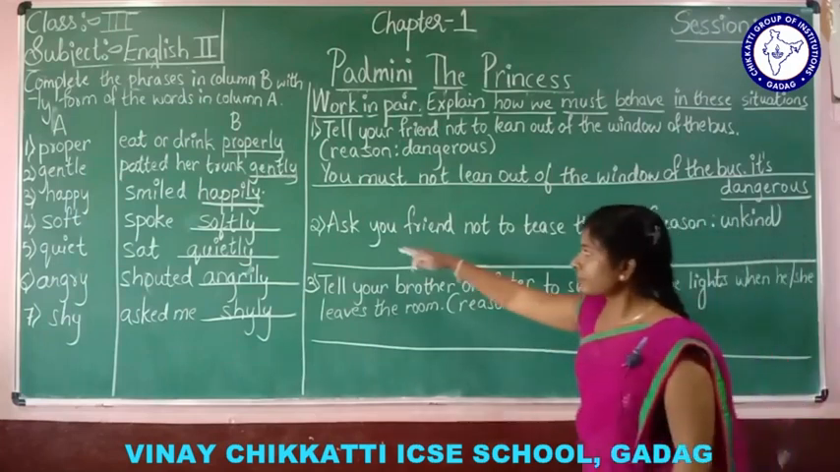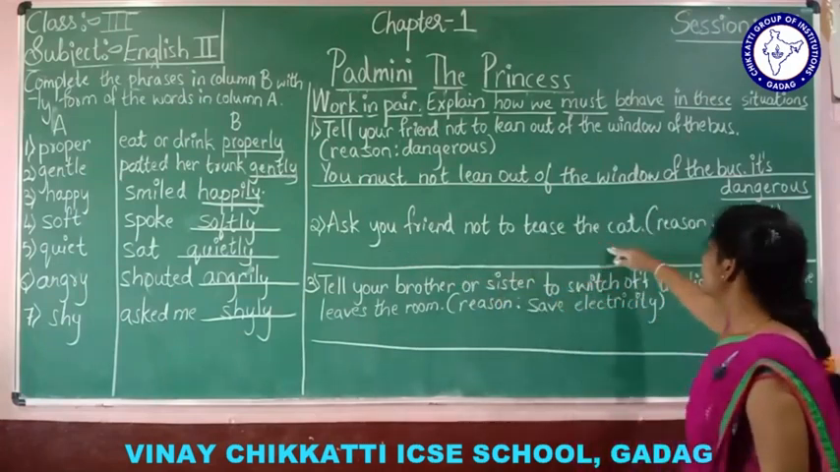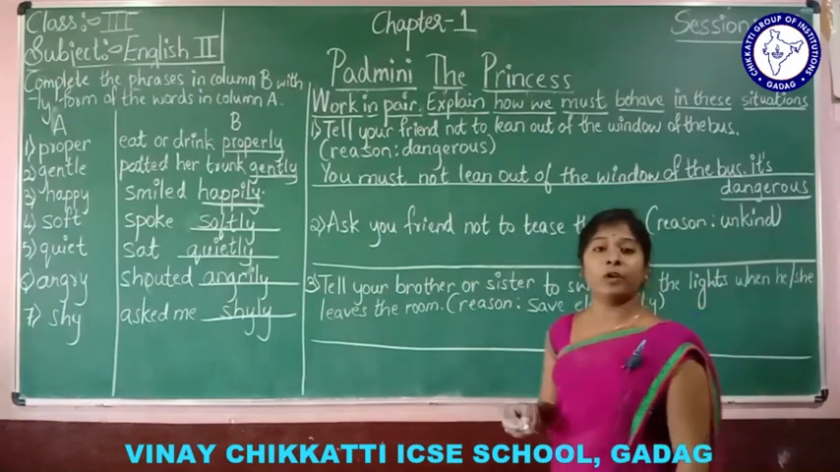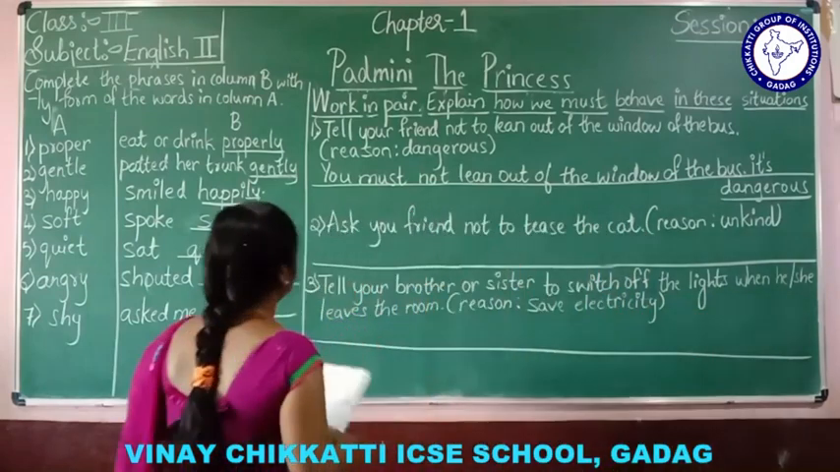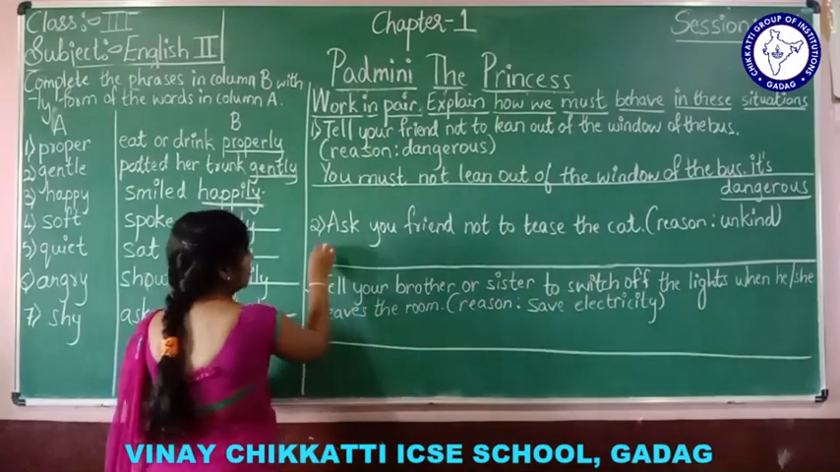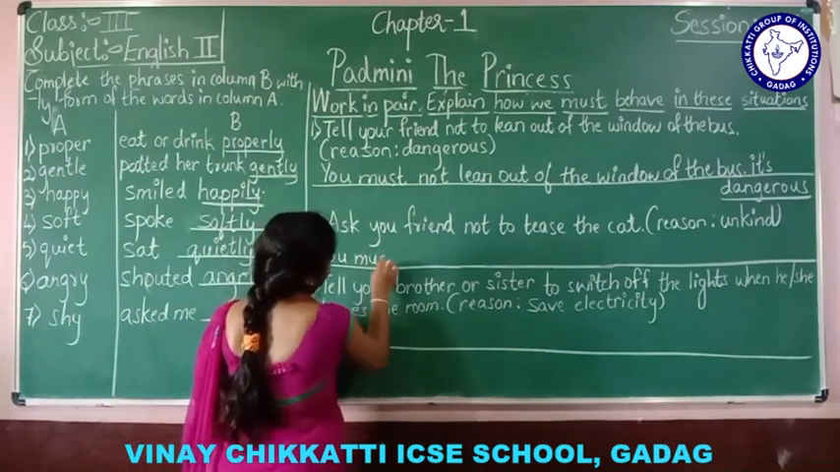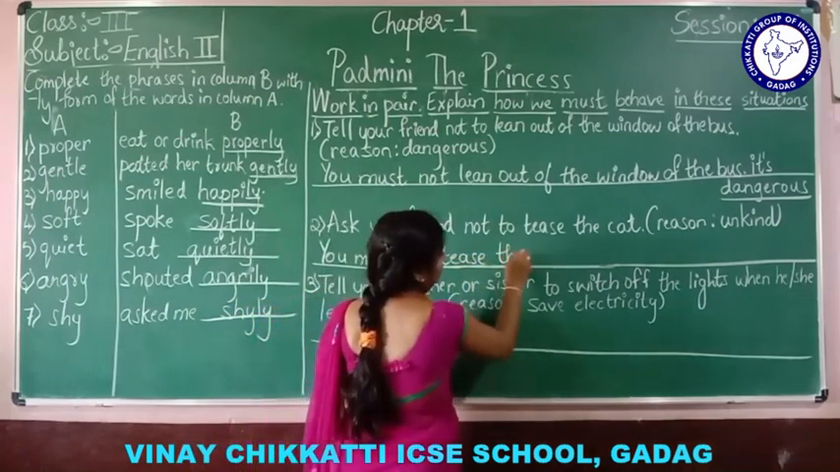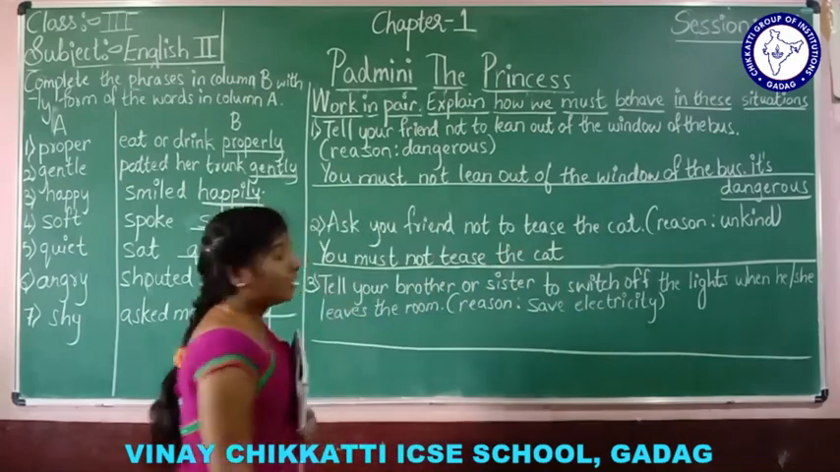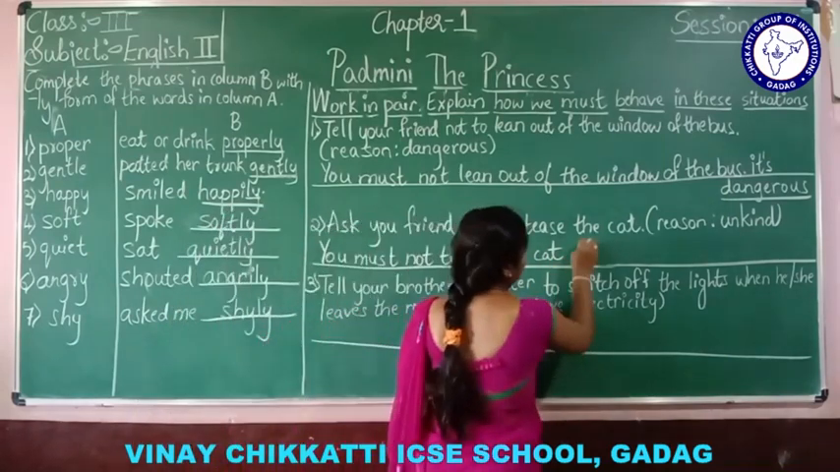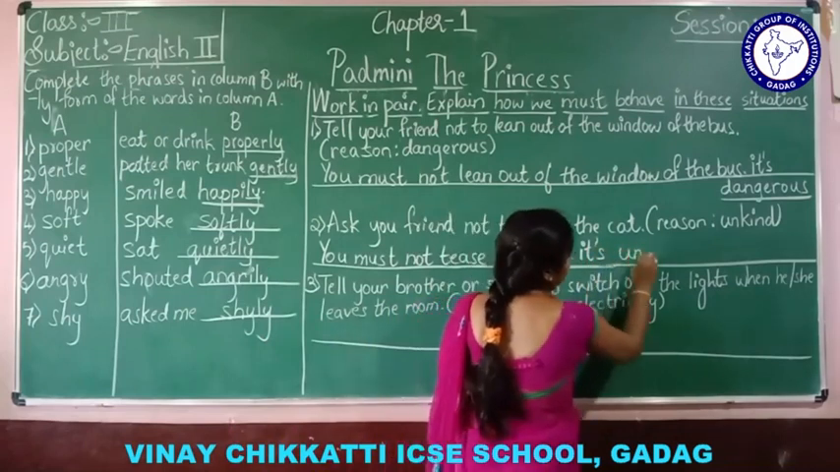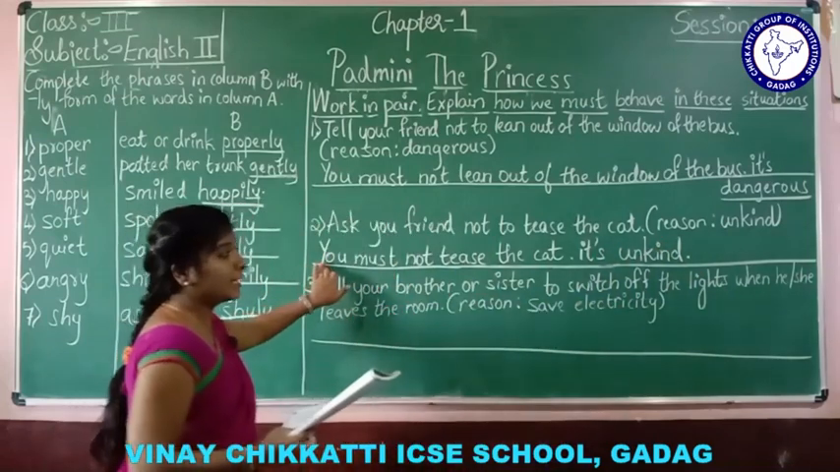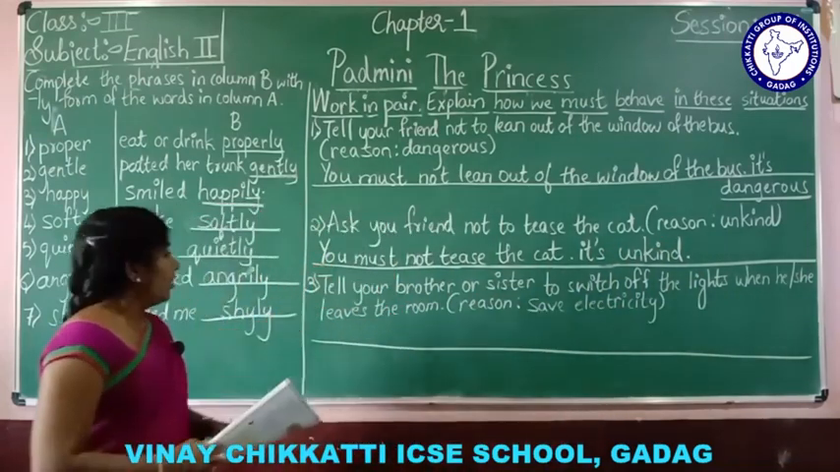Now the second one. Ask your friend not to tease the cat, because the reason is it is unkind. So how do you have to form the sentence here? See. Okay. You must not tease the cat. It's unkind. Understood, students? See, you must not tease the cat. It's unkind. Understood? Next one.